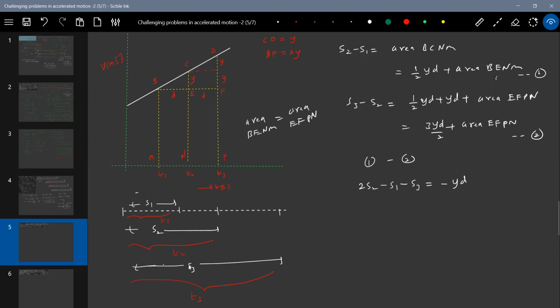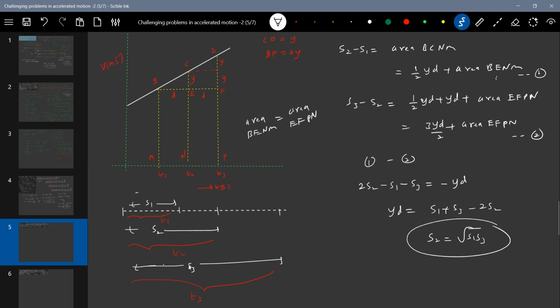Okay, what is S2 minus S1? Okay, let me simplify this further. YD is equal to S1 plus S3 minus 2S2. What was the given situation for us? S2 equal to root of S1 S3. This was the condition given. So let me solve this. Y equal to S1 plus S3 minus 2 root S1 S3, all by D.